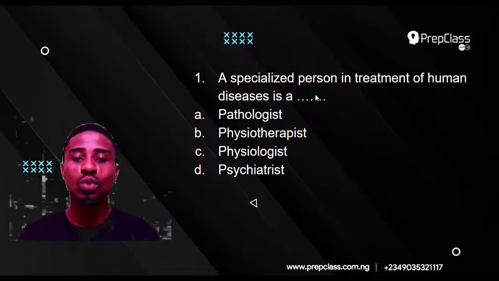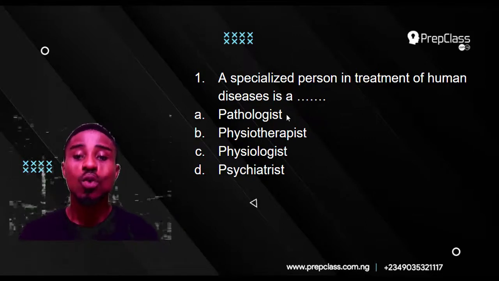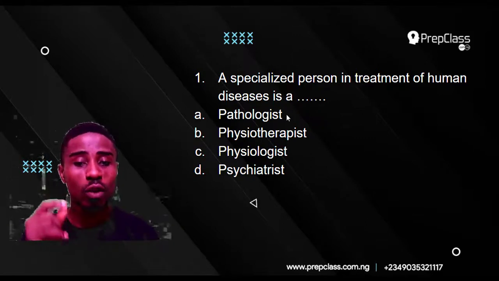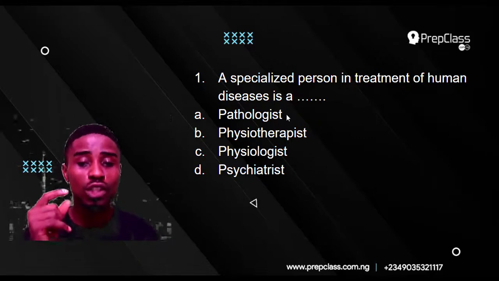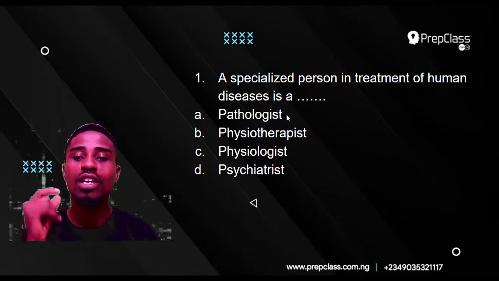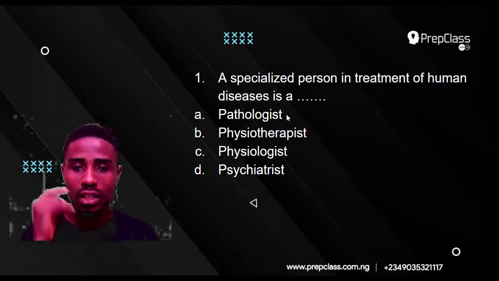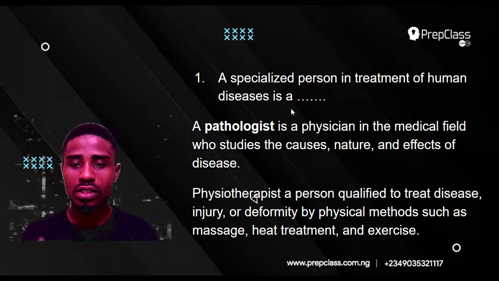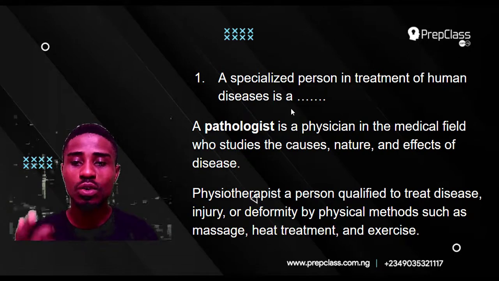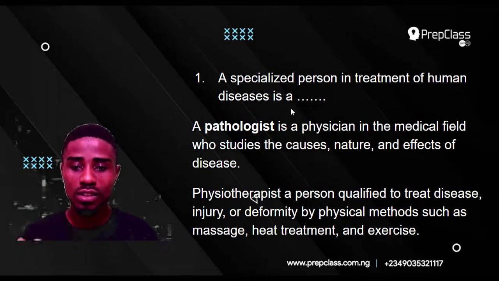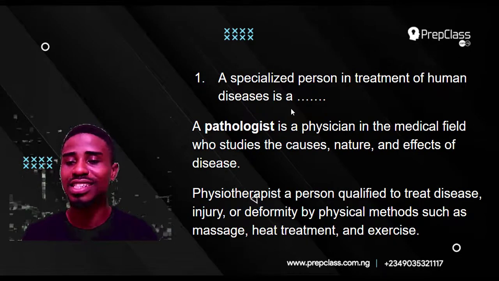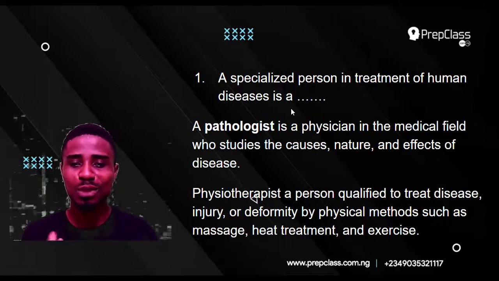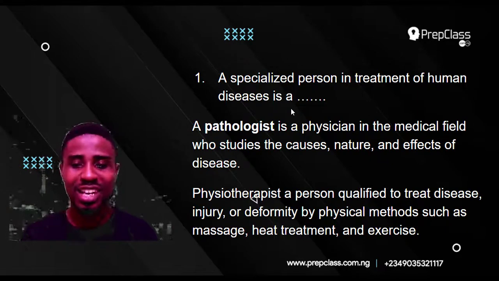So, what we do when we see such a question like this, we have to first define all of these terms or know the definition of all of these terms so we can carefully select the right option. So, a pathologist is a physician in the medical field who studies the cause, nature, and effects of disease. And that definitely exposes us to our answer. Let's look at the rest of them.